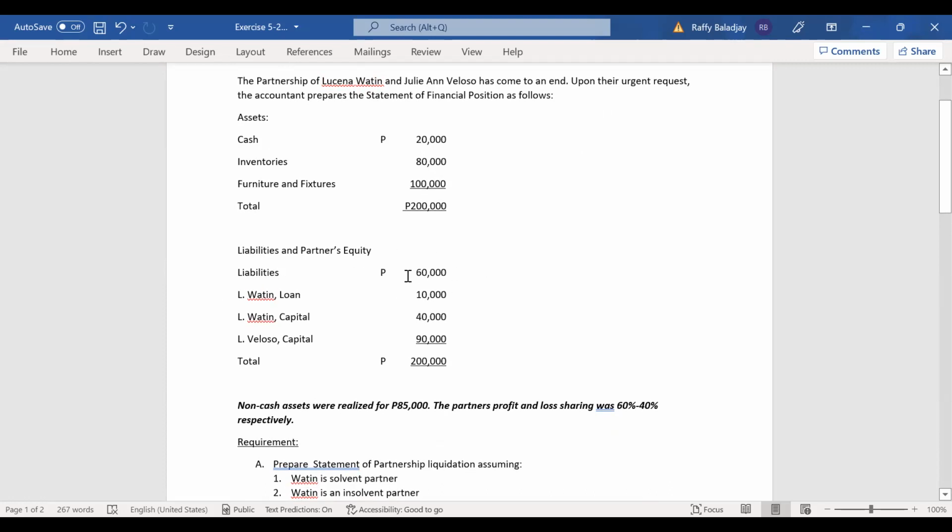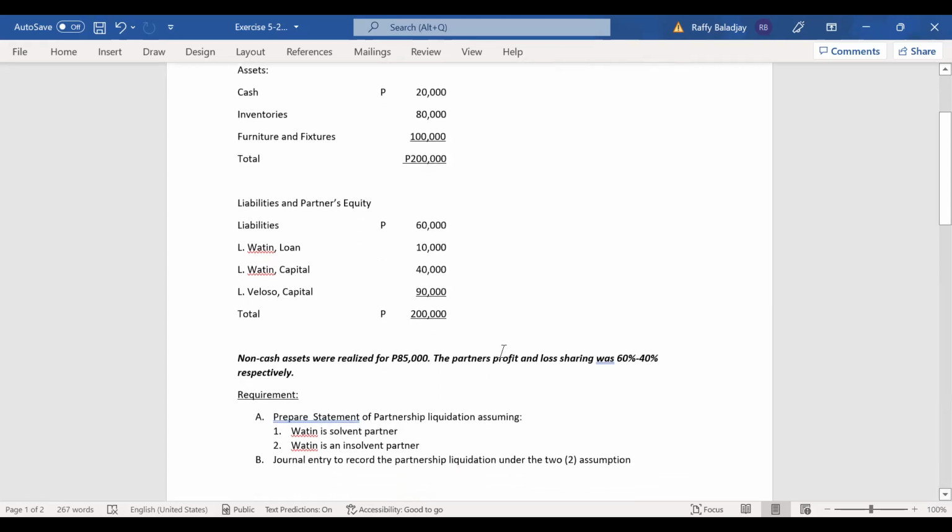So you have 60,000 liabilities, loan from partner Watin, 40,000 the capital of Watin, and then 90,000 the capital of Veloso. And we have here the highlight that all non-cash assets are realized in the amount of 85,000. And the partners' profit and loss sharing was 60%, 40% respectively.